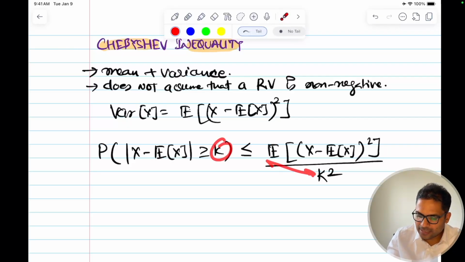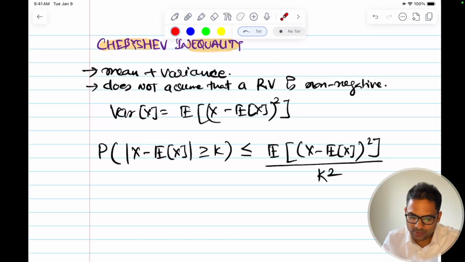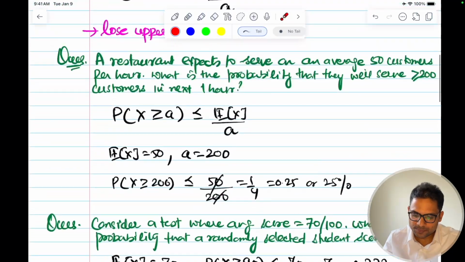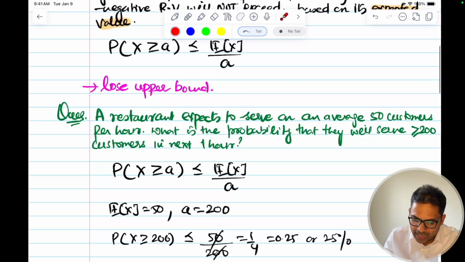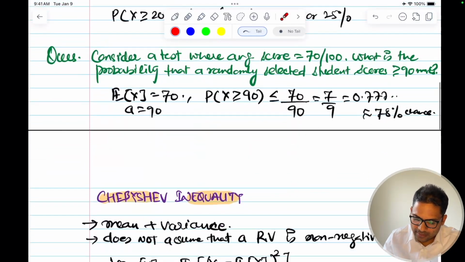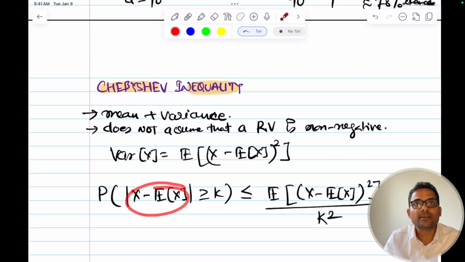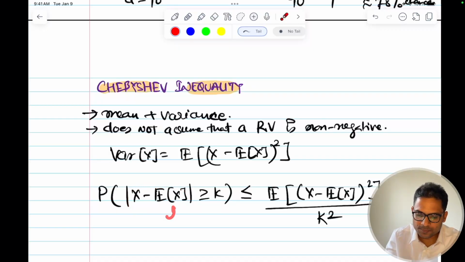This k and this k are the same. If you see the similarity, the x here is kind of replaced with the distance from the mean, x minus expected value of x. This is your mean.